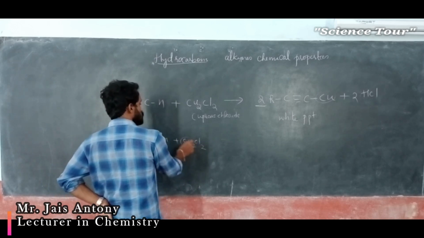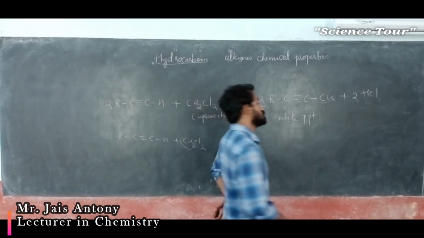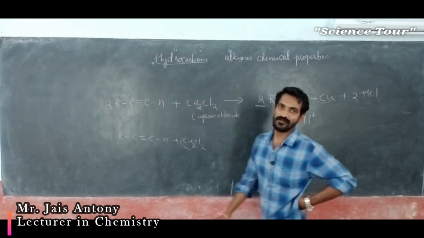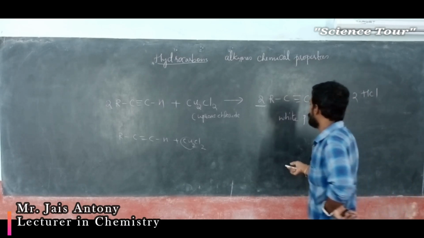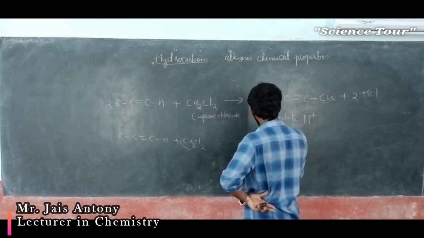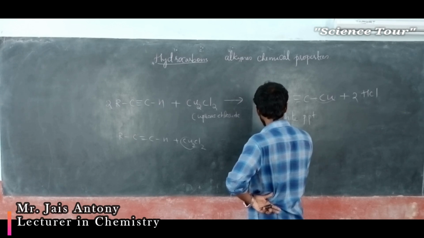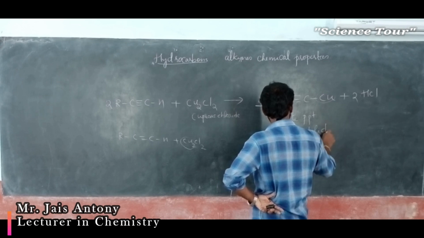Here 2 molecules of alkyne are taken. Don't get confused. Why are 2 molecules taken? Because here 2 copper is there, 2 replaces 2 hydrogen. Understood? For that reason, this white precipitate of copper acetylide.